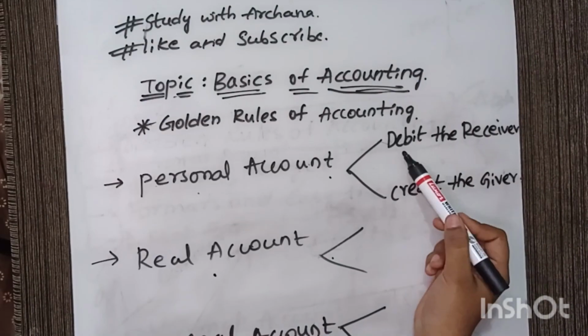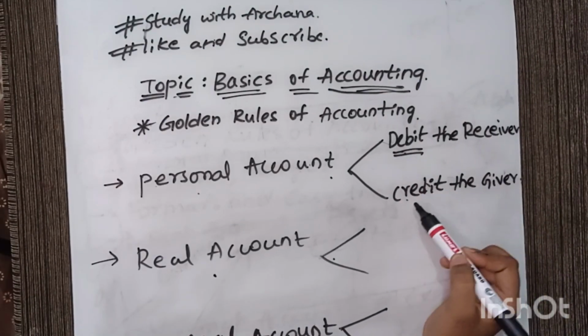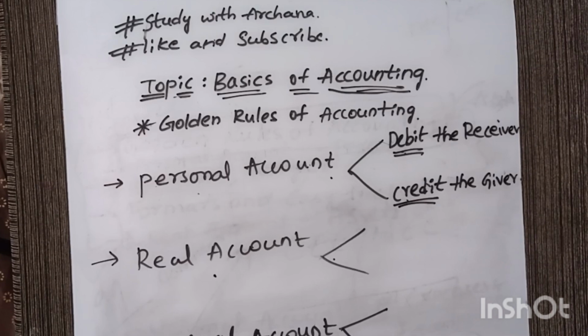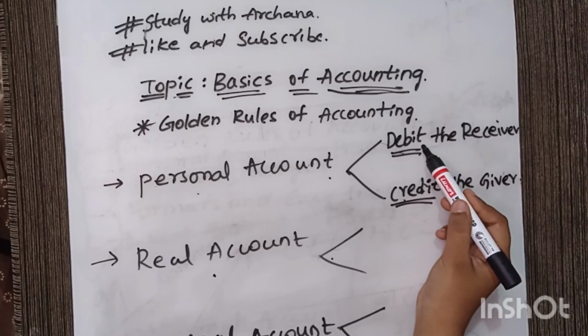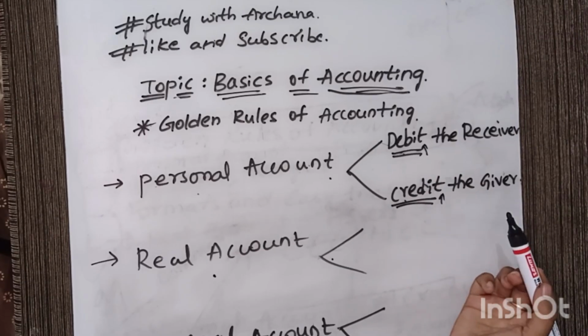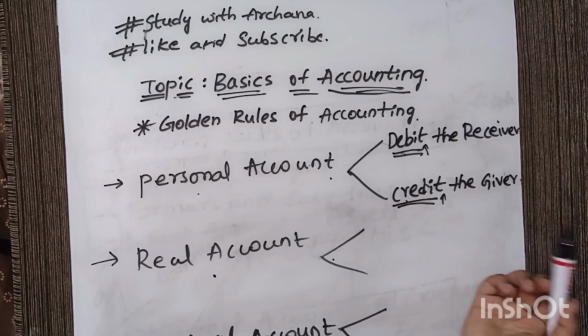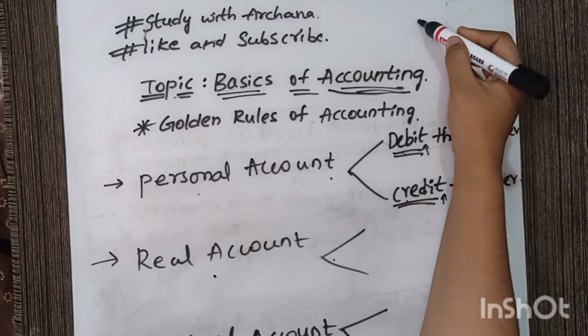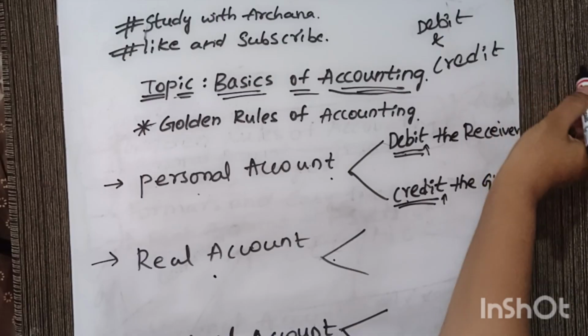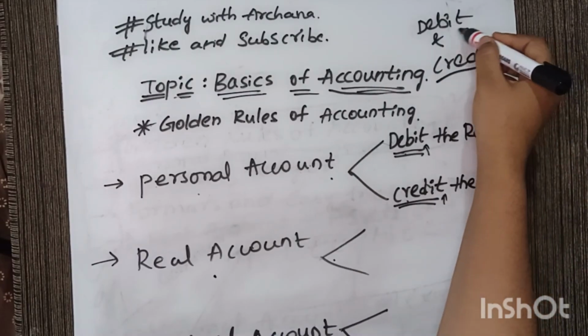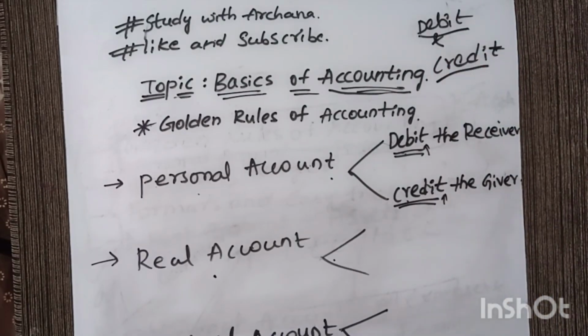What do you mean by this debit and credit? These are the terminologies of accounting. If you prepare an account, what amount is to be debited and what amount is to be credited. Whenever you see in a bank, or in your phone, nowadays e-banking is going on, you will hear words like debit and credit, right? So what do you mean by credit and what do you mean by debit? We'll see these terminologies in the whole accounting classes.